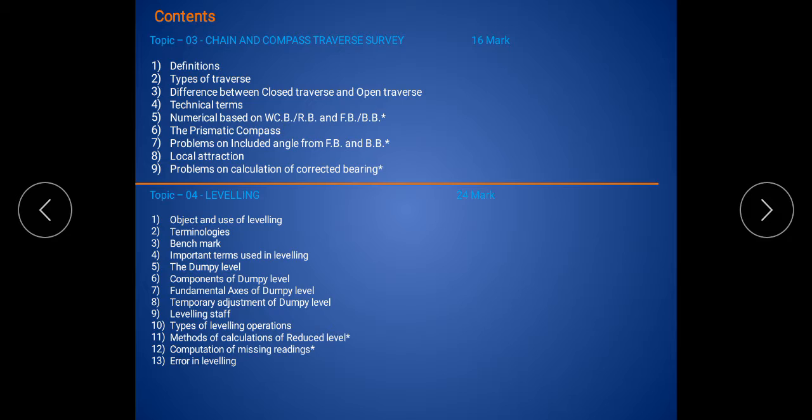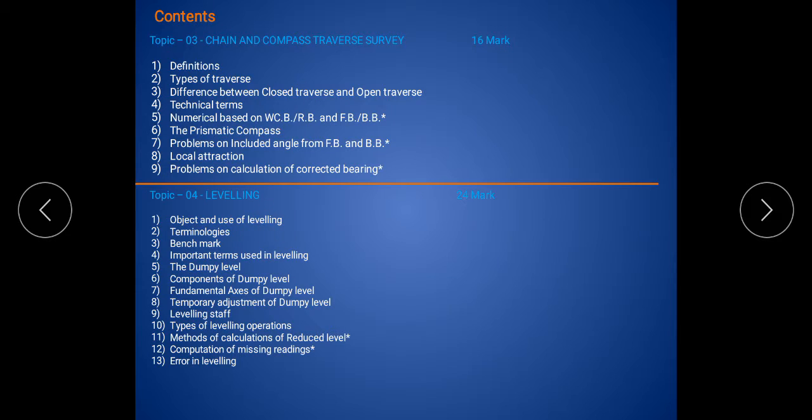Then the next, fourth topic, is leveling. This is an important topic in surveying, and this topic is for 24 marks. This is the first high weightage topic. In leveling, there are 13 contents available. The first content is the object and use of leveling. What is the object of leveling and what are the uses of leveling?